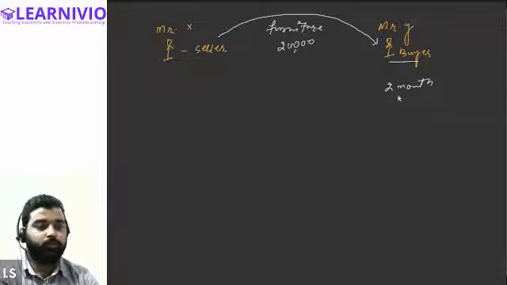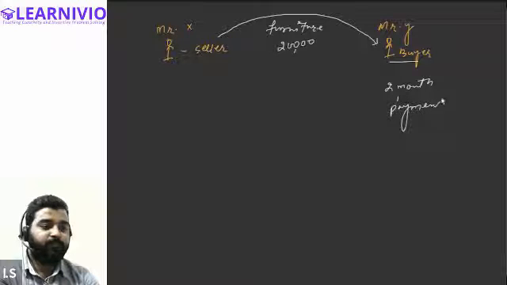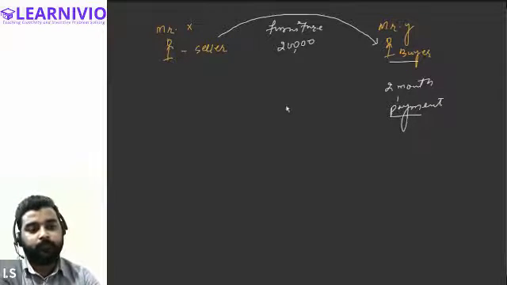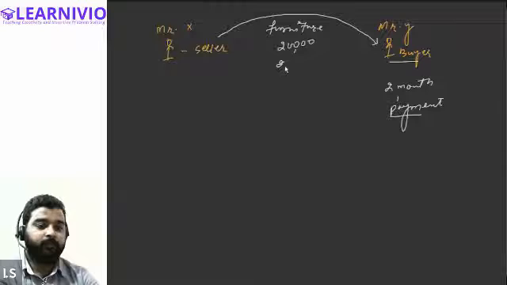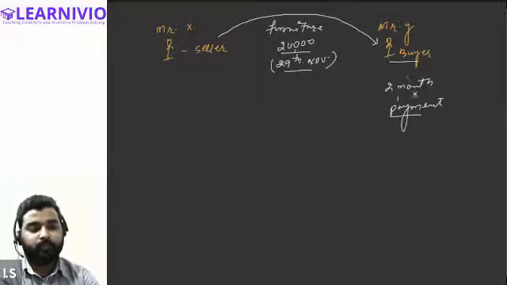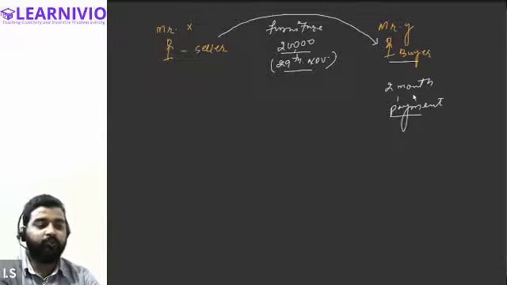So after 2 months, payment will be made by Mr. Y for the furniture that he is buying today. Let's say, for example, today is the 29th, and he's promising to pay the value of the furniture, that is 20,000, after a 2-month period. So he is basically asking for the grant of a credit period of 2 months, after which he will be paying the value of the furniture. So in accounting terms, the person who is buying the goods on credit is known as debtor.